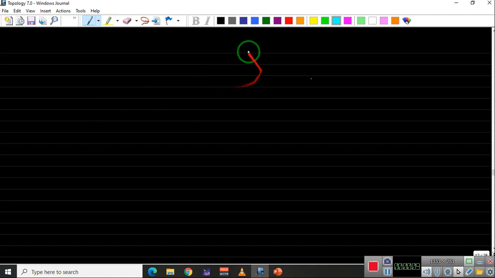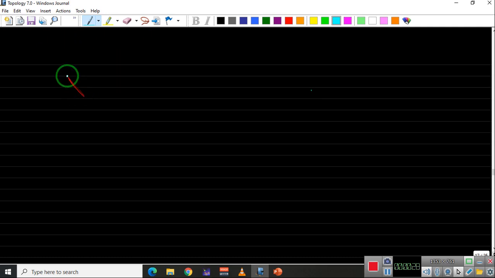In the last video, we proved that every locally compact Hausdorff space is regular, and as a corollary, we proved that if X is a compact Hausdorff space, then it is regular. Now today, we will prove that if X is a compact Hausdorff space, then X is normal. So again, as a theorem, we will prove this theorem, and to prove this, we will use the last theorem also.